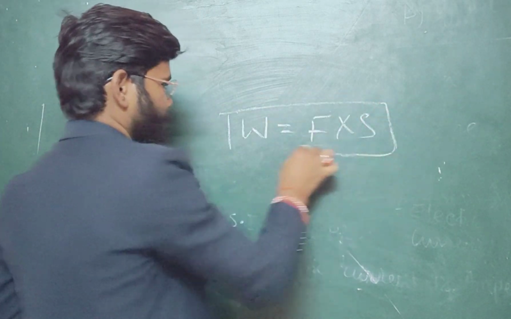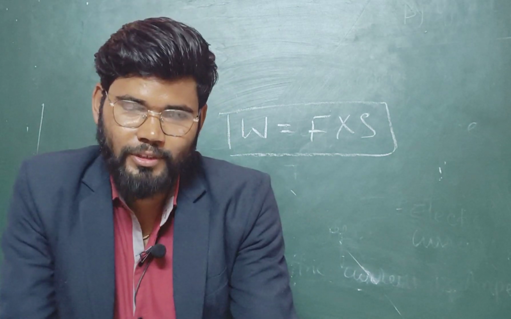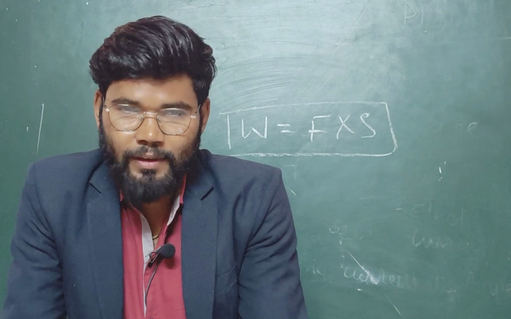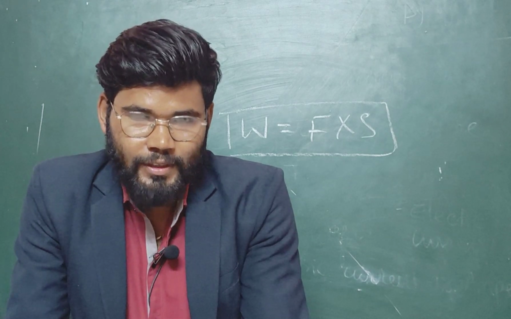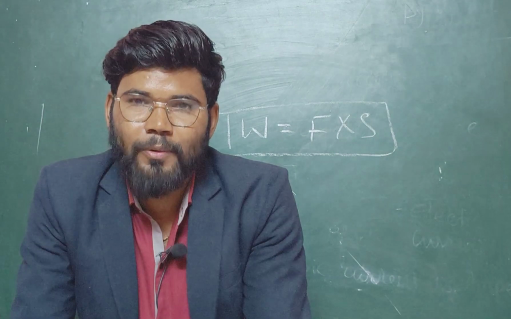One numerical related to this formula says there is a mower and a person who applies a force. The magnitude of the force is 25 Newton, and when it applies the force of 25 Newtons, it gets displaced through a distance of 20 meter.